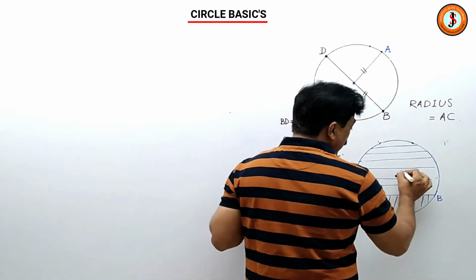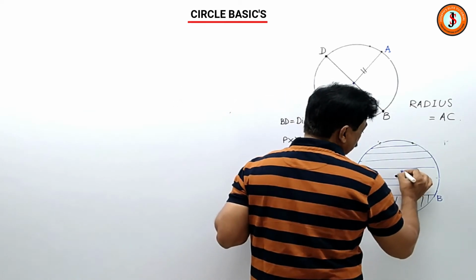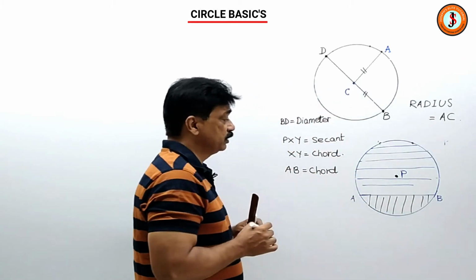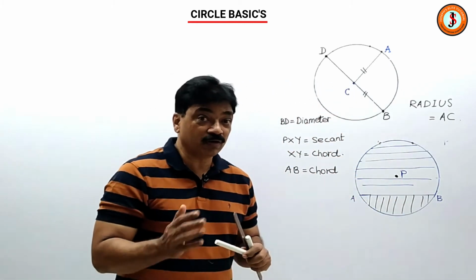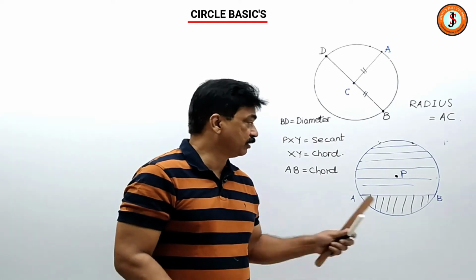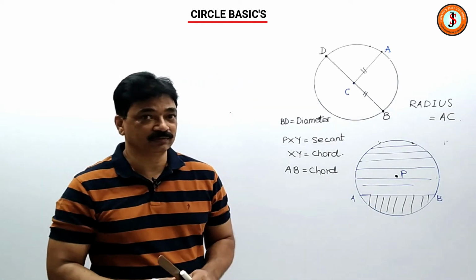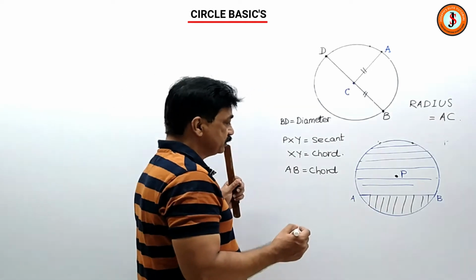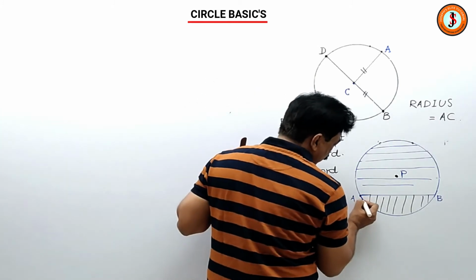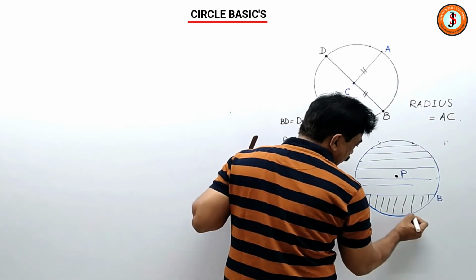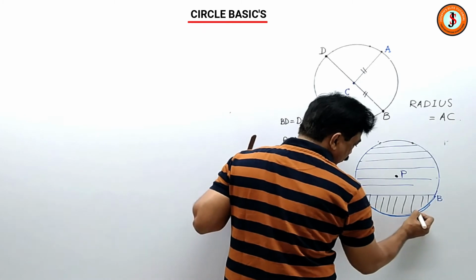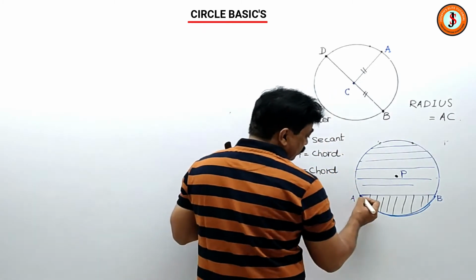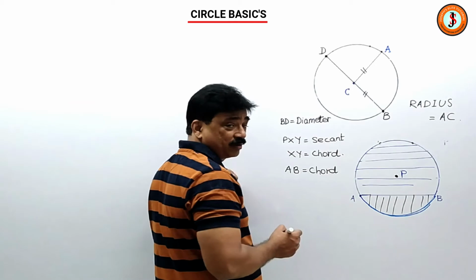So this part is minor segment, the above part is major segment. There is one very important thing you should remember. Suppose I name the center now as P. The major segment will always contain the center and the minor segment will not contain the center. Then secondly, from here to here, if you move around the circumference, you have moved around the minor arc.